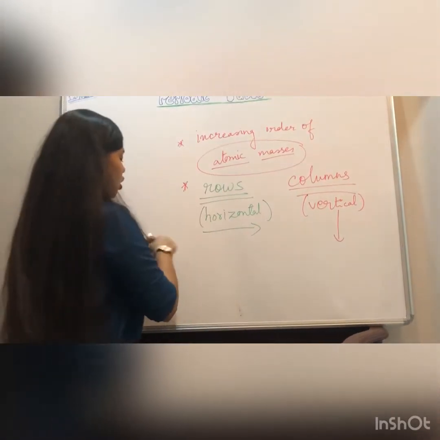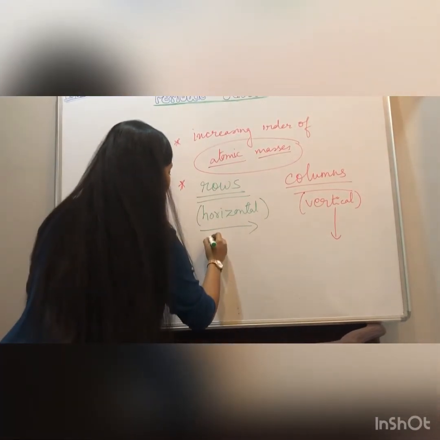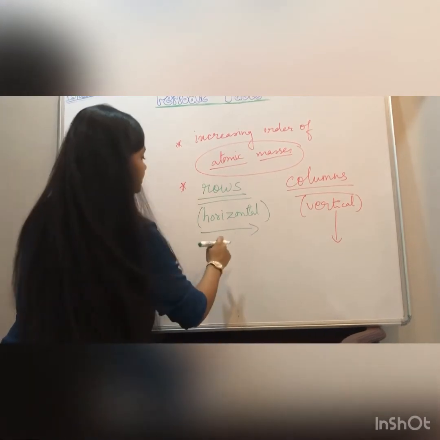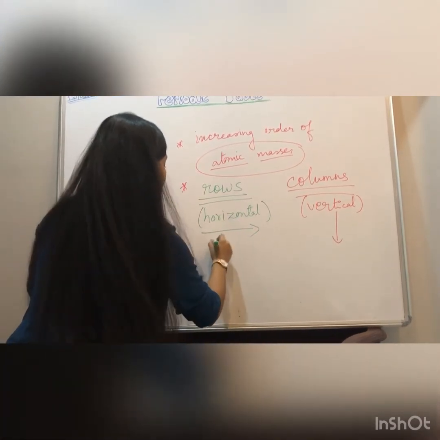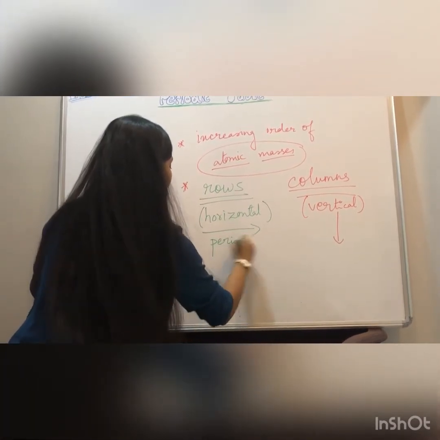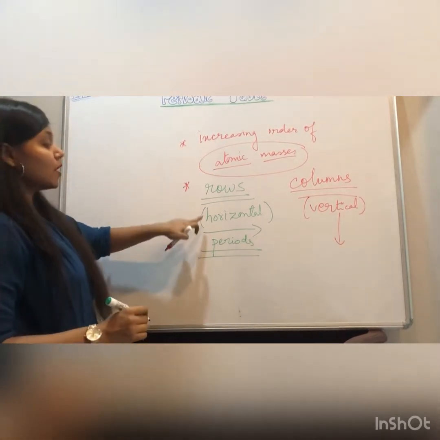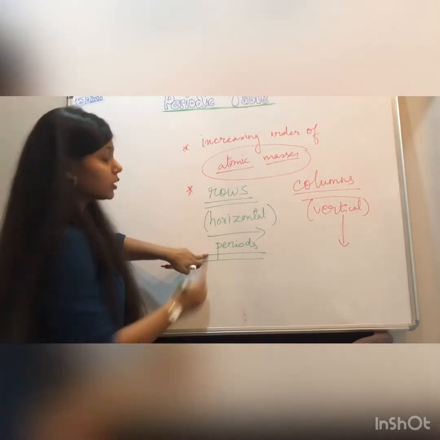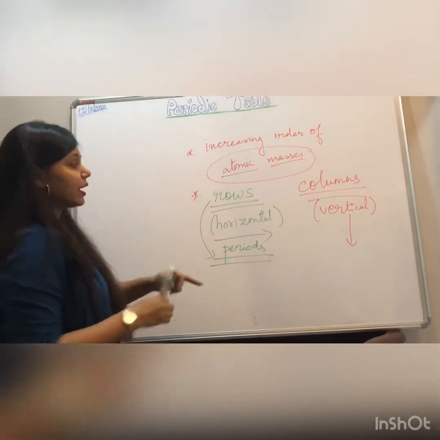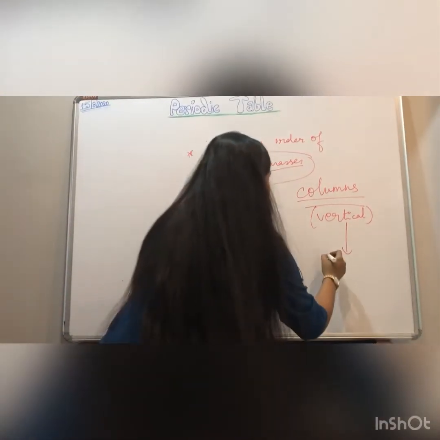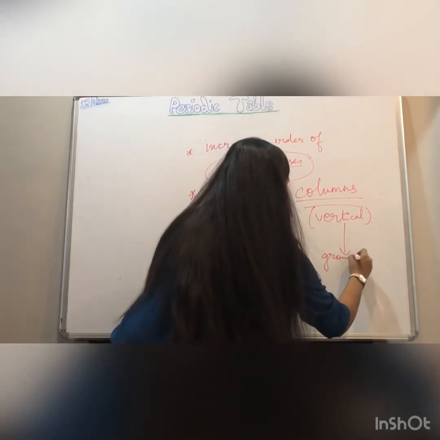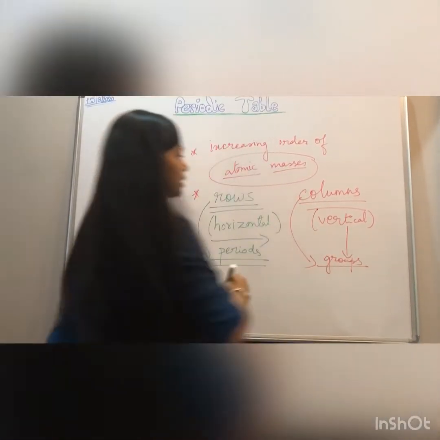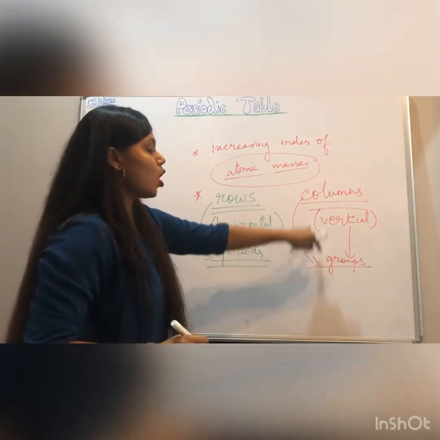Rows were called periods. So we have horizontal rows which are called periods, and for columns we had groups. We had vertical columns called groups.